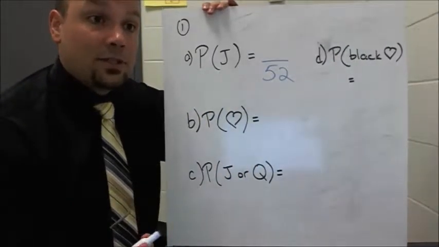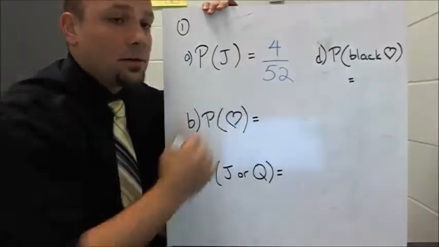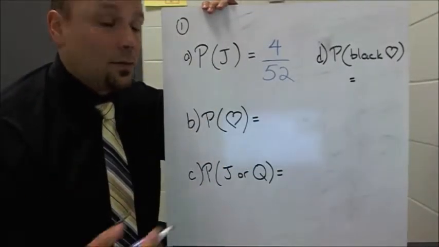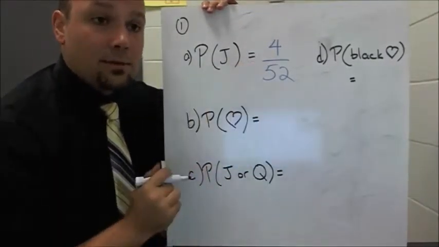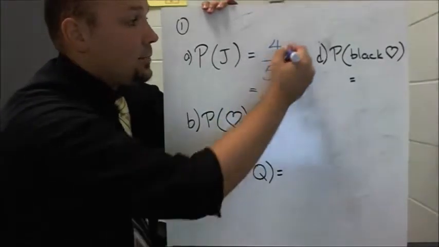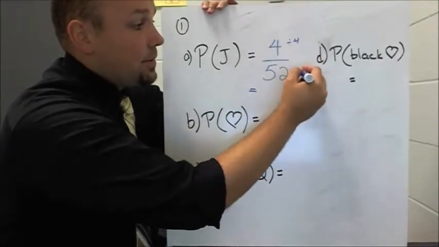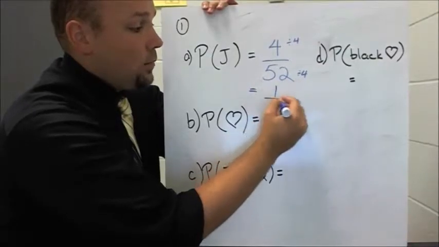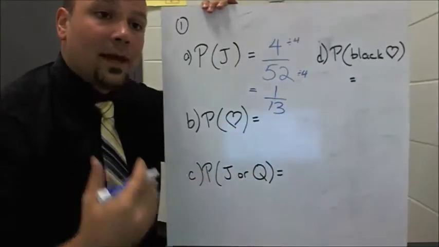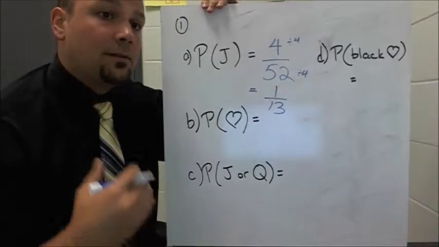And how many of them are jacks? Well, 4 are. So 4 out of 52. That's our theoretical probability of getting a jack. And I can reduce these by dividing both the top and the bottom by 4, and we get 1 out of 13. That's the theoretical probability of getting a jack.